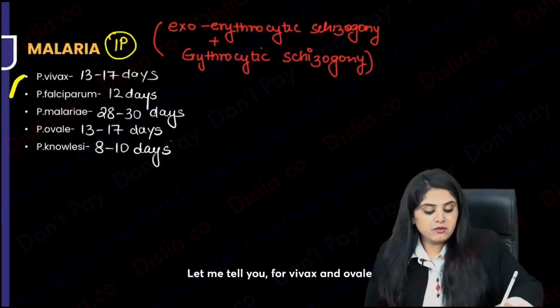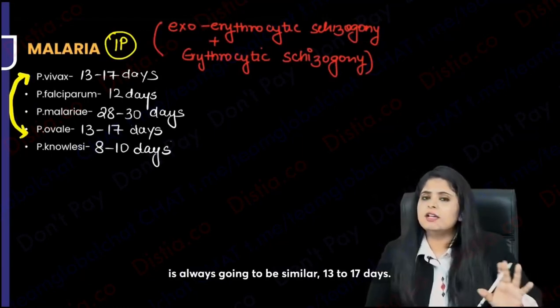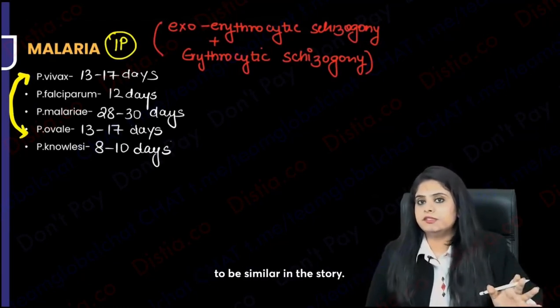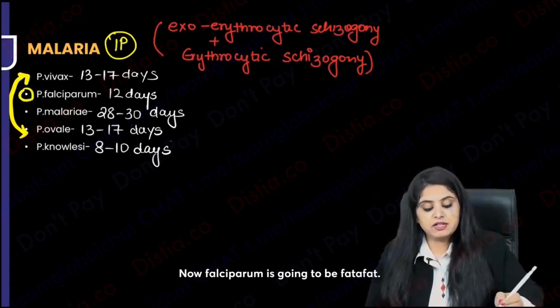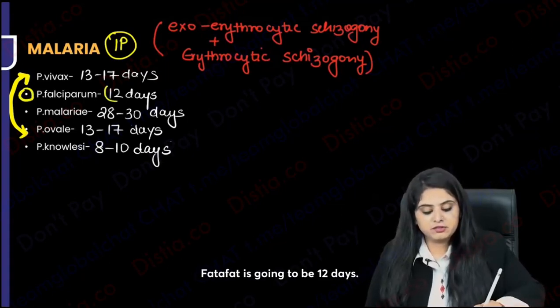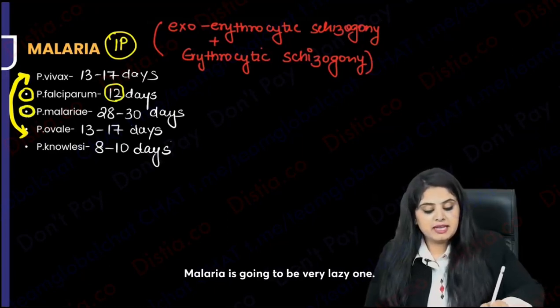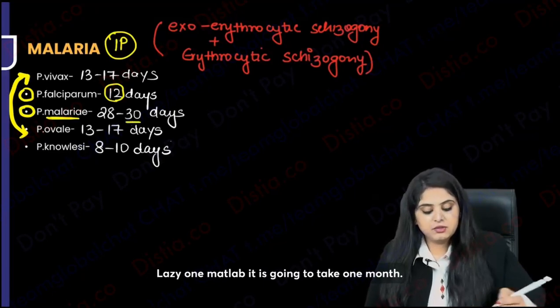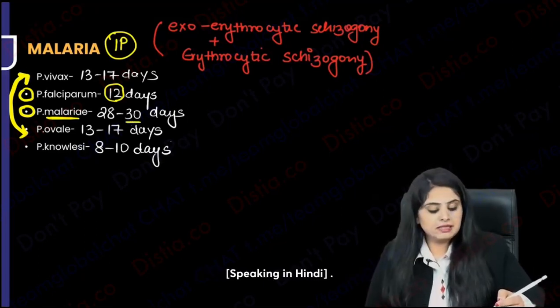Everything for Vivax and ovale is always going to be similar, 13 to 17 days. Everything for Vivax and ovale is going to be similar in the story. Now falciparum is going to be fatafat, 12 days, so it's a little shorter than Vivax and ovale. Then we have malariae. Malariae is going to be a very lazy one. Lazy means it's going to take 1 month. So remember, malariae takes a month.